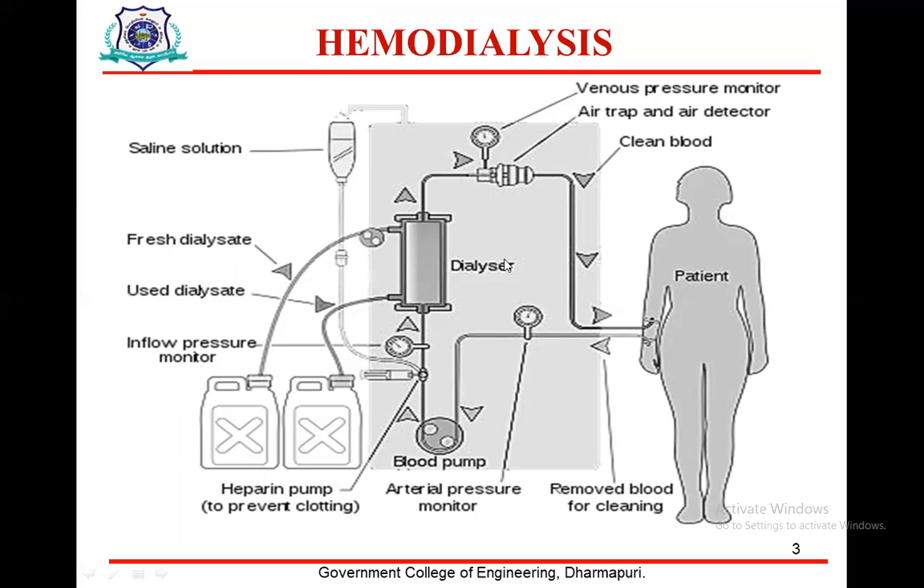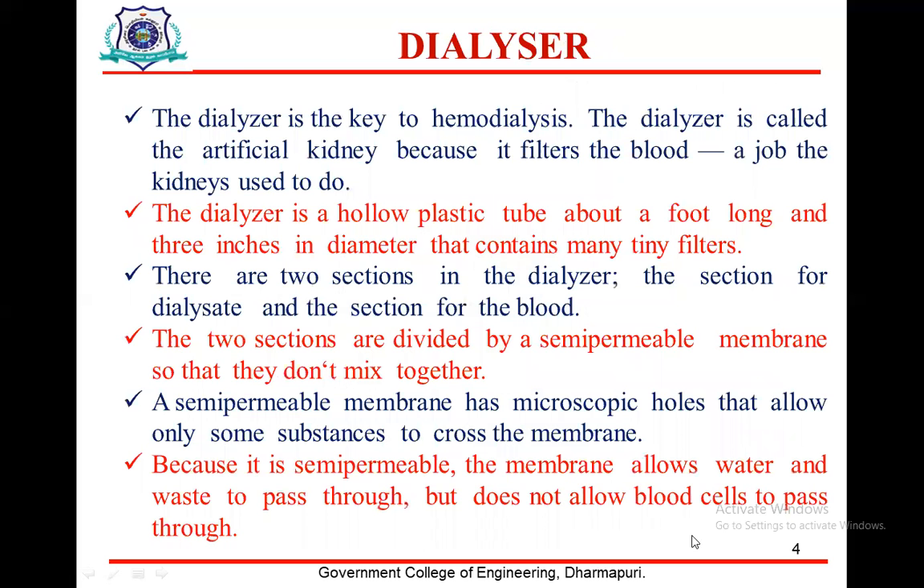The purified blood is once again circulated to the patient. The dialyzer is the key to hemodialysis. The dialyzer is called an artificial kidney because it filters the blood, a job kidneys used to do.